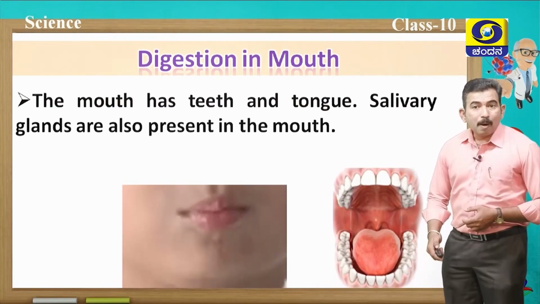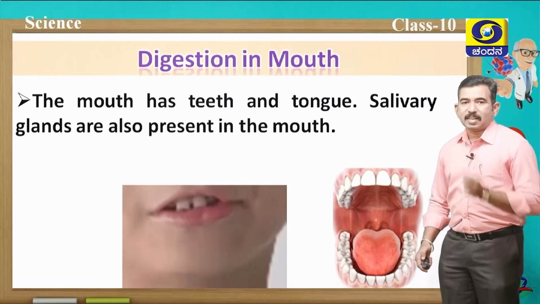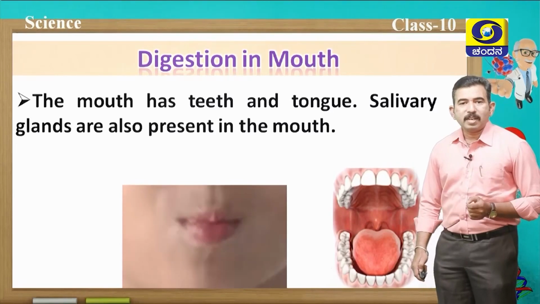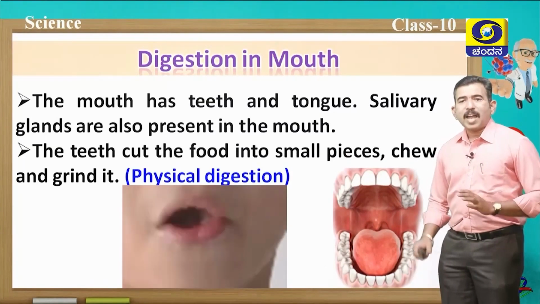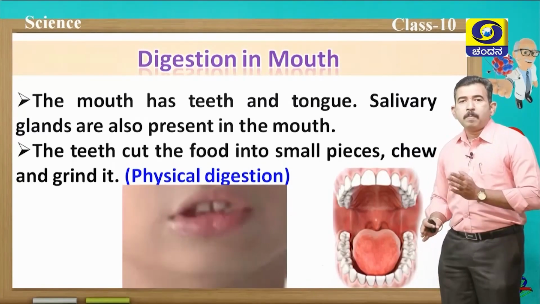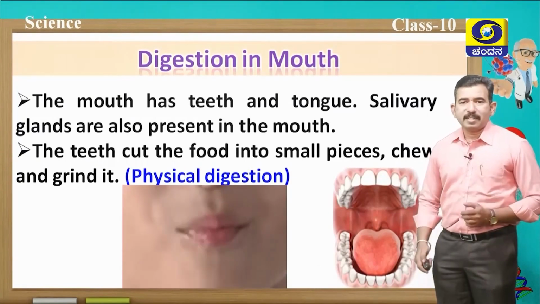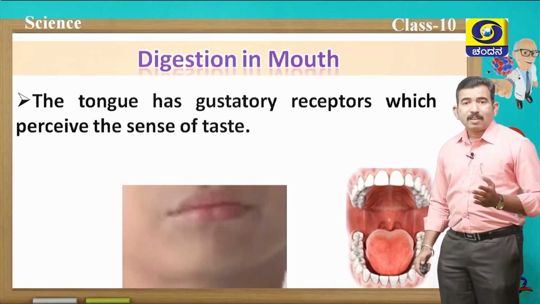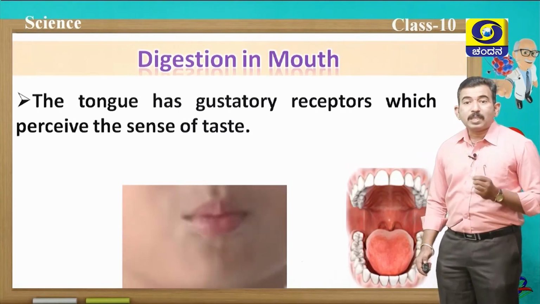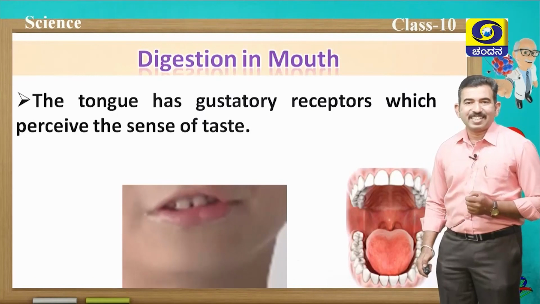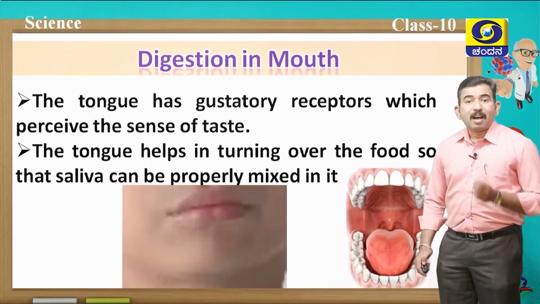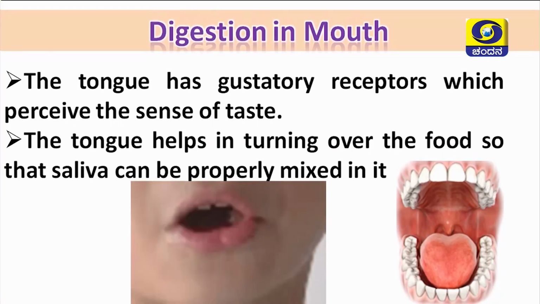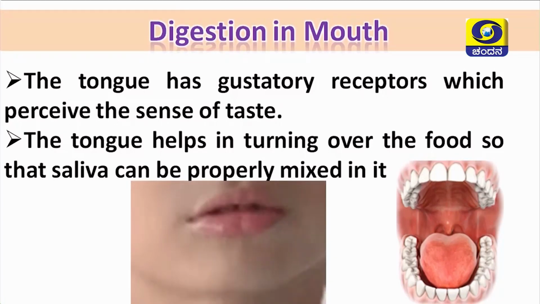Yes, of course, the mouth has teeth and tongue. Also salivary glands are present in the mouth, which play a very important role in digestion. The teeth act like a grinder. They cut the food into small pieces and chew and grind it, and it's a physical digestion. Then what is the role of the tongue? The tongue has gustatory receptors which perceive the sense of taste. It tastes the food, and also the tongue helps to mix the food with the saliva. So that is the main function of the tongue.